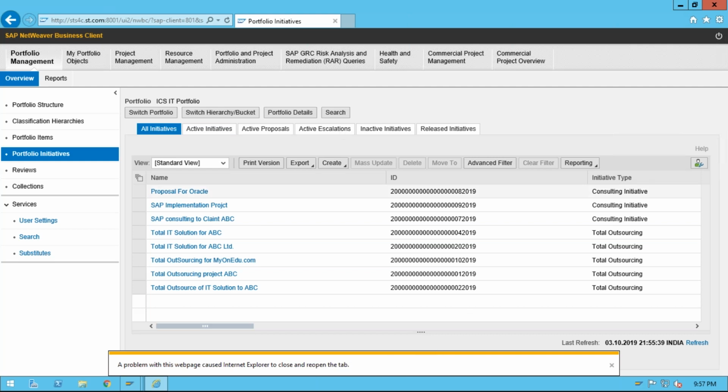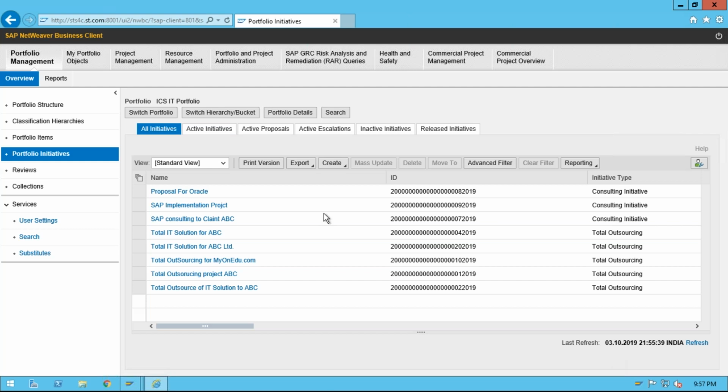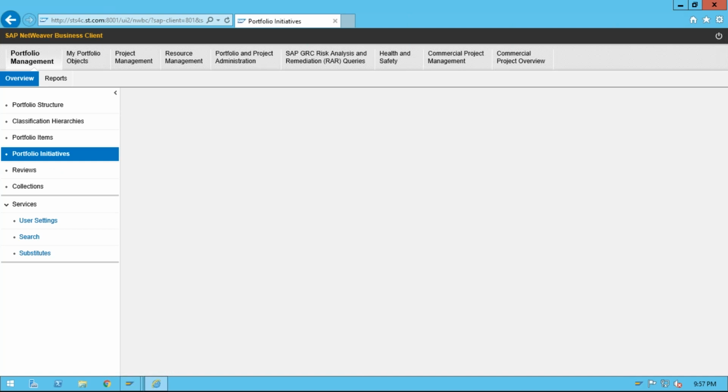This is the S4 HANA system 1809. Okay, go to initiatives. This is my last initiative here.